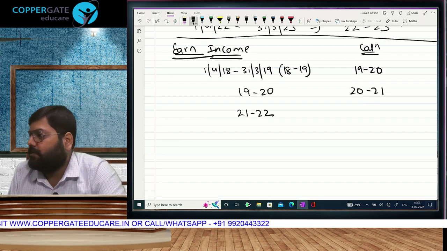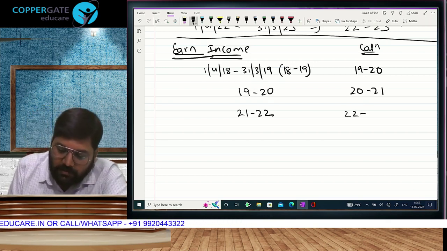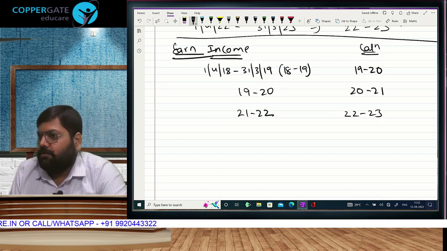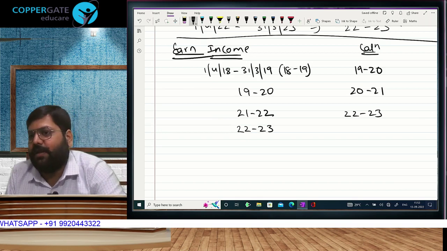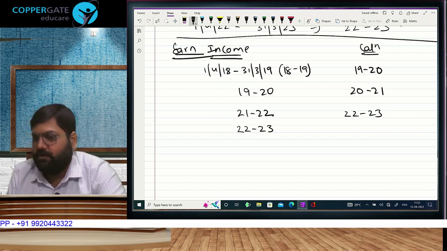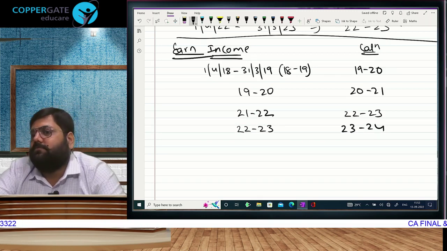Can you calculate it up to 31st March 22? No, you have to wait for 1st April 22. That means you will be earning income from 1st April 22 to 31st March 23. But can you calculate up to 31st March 23? No, you will have to wait for 1st April 23. That means